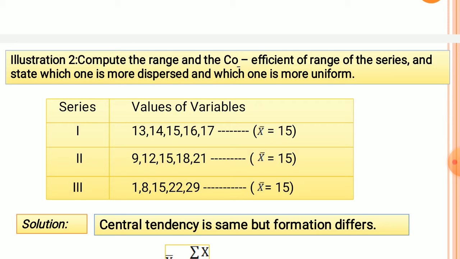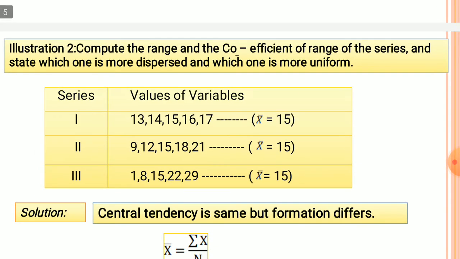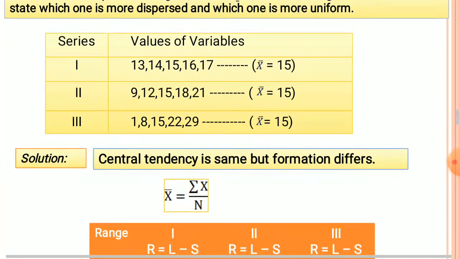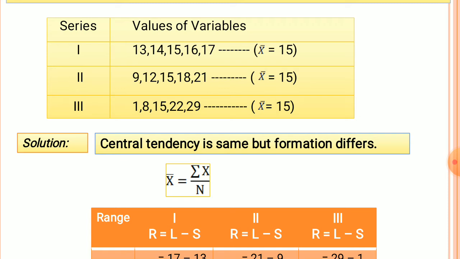So having this data, we have to calculate range as well as coefficient of range, and we have to state which one is more dispersed and which one is more uniform. So here the central tendency is the same, but the information differs. These are the values which differ from one series to another. So x bar is equal to sigma x by n. This is the formula to calculate x bar in the case of individual series.